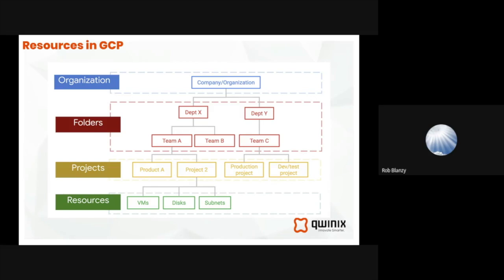The project is where the work happens. So you can have multiple projects aligned to a folder. And again, now we're getting more granular in our controls. And then we get down to the resources we're going to consume. And these resources are any of those elements, those artifacts that exist within a service like, say, GCE or GKE.